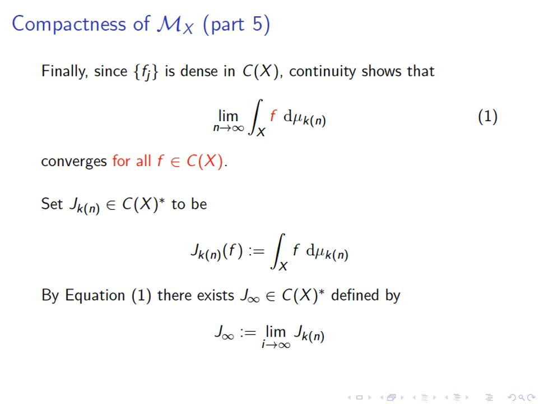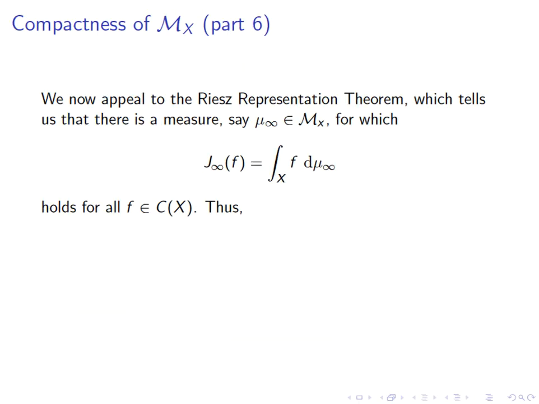This is actually not an equation, there's no equal sign in it. But what this statement that this integral converges tells us is that as a sequence of functionals, j of Kn converges to some functional which we can call j infinity. The Riesz representation theorem tells us that j infinity corresponds to a unique probability measure, which we might as well call mu infinity.